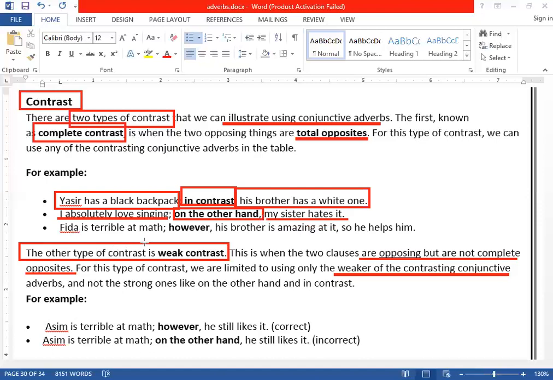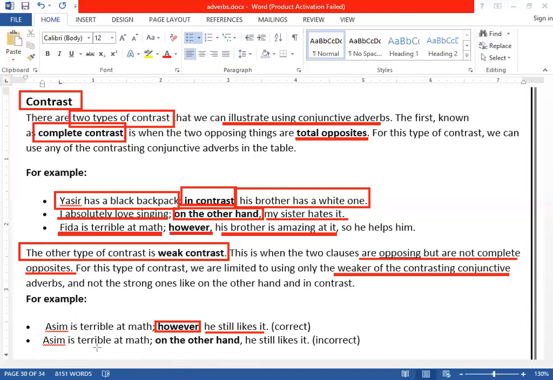Fida is terrible at math. However, his brother is amazing in it. Now can you see here, both are completely opposite, so we have used "however", because it's used for the strong one. But on the other side, if they are weak, and it doesn't show that much strong contrast, then we can use which one? Asim is terrible at math, however, he still likes it. Can you see? However, this is weak.